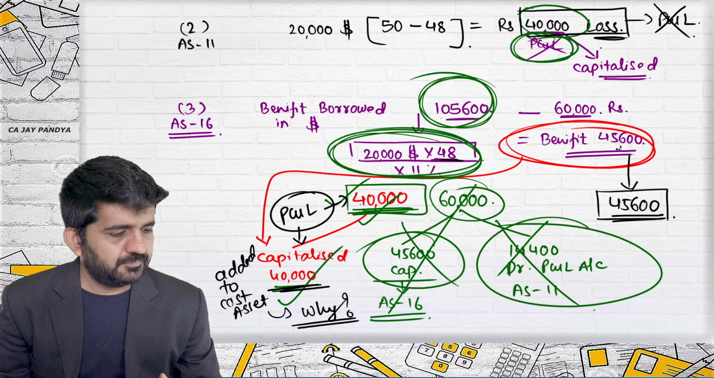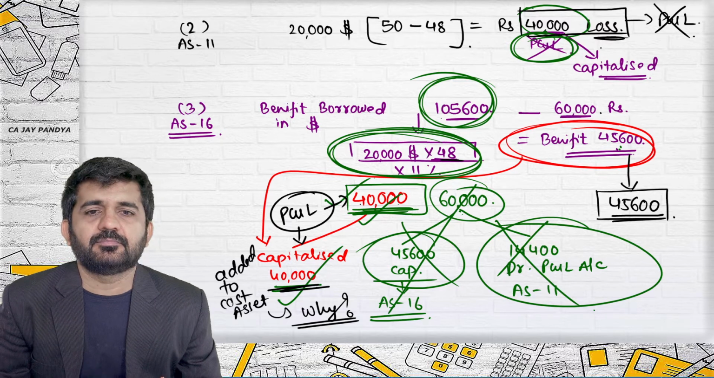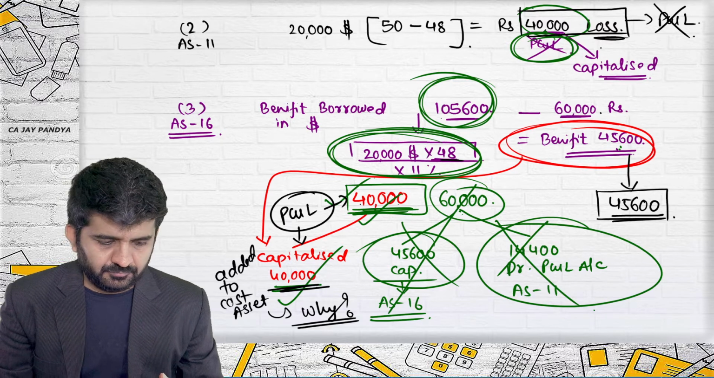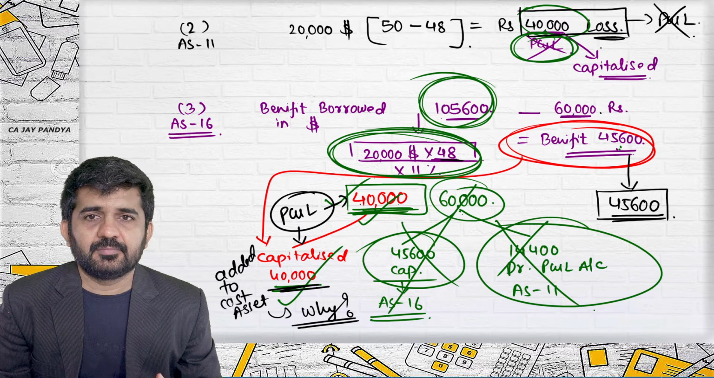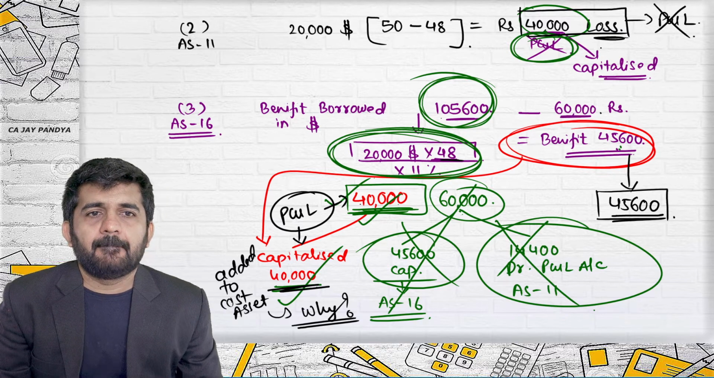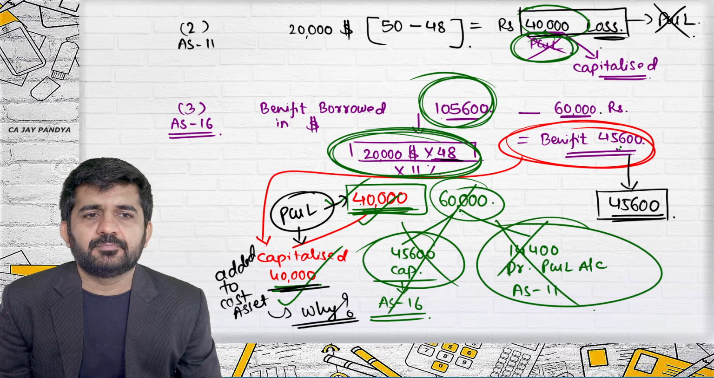Sir, it might be because the 40,000 is the benefit that we incurred because we have taken a loan from the foreign bank. Okay. So by taking a loan from the foreign bank, we have saved our money, so it should be capitalized.